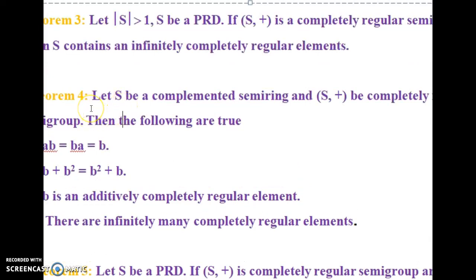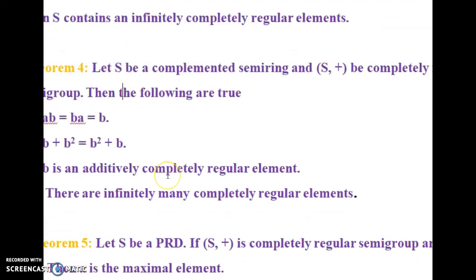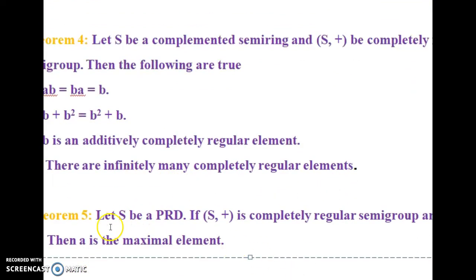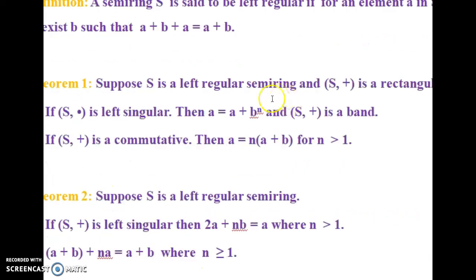We applied PRD and S plus completely regular semigroup and obtained infinitely completely regular elements, and we combined complemented semiring and S plus completely regular, and we obtained different outcomes and so on. Here also we can see a left regular semiring, which is nothing but A plus B plus A is equal to A plus B. We obtain different outcomes for this semiring.